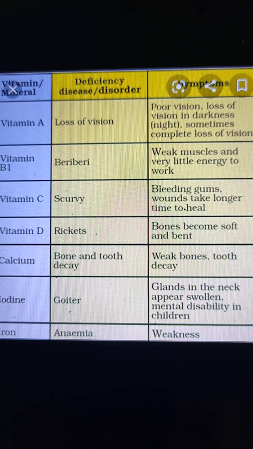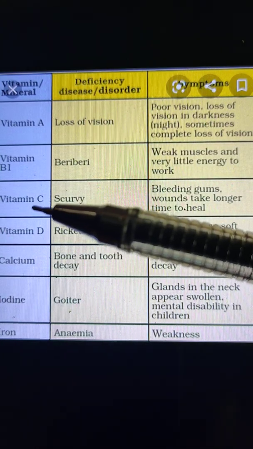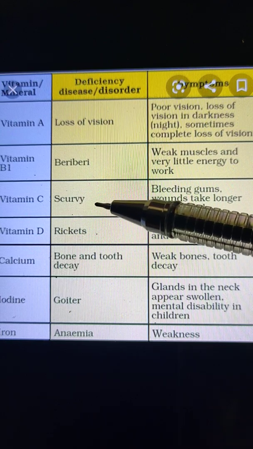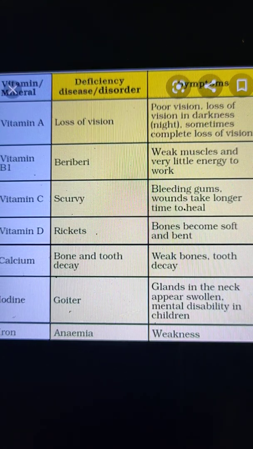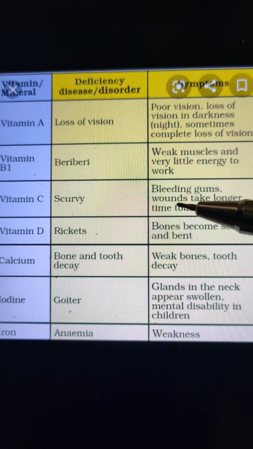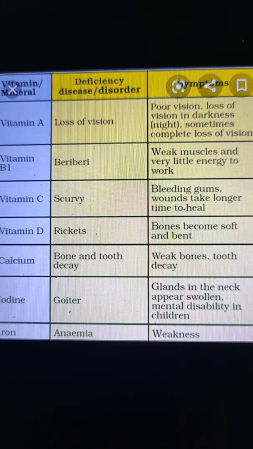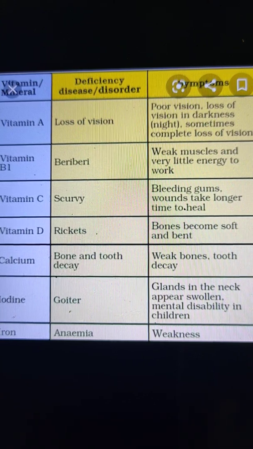So the next vitamin is vitamin C, and the deficiency disease is scurvy, and the symptoms of this disease are bleeding gums, and wounds take longer time to heal. The person who suffers from scurvy may have bleeding gums, and the wounds of that person take longer time to heal.